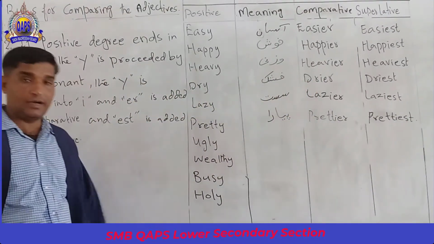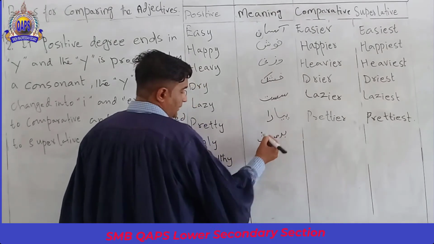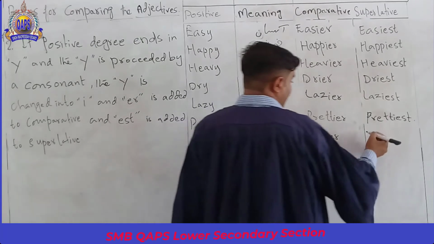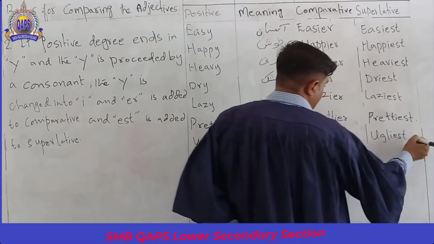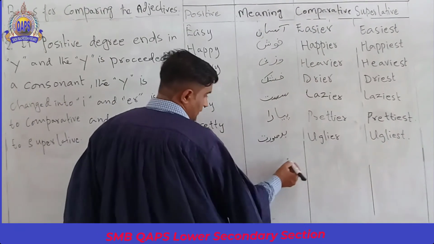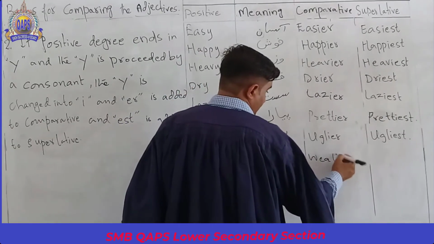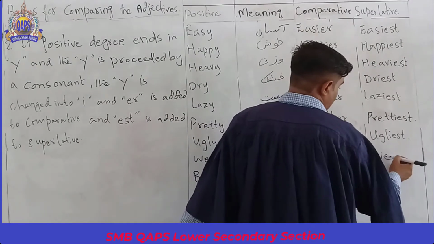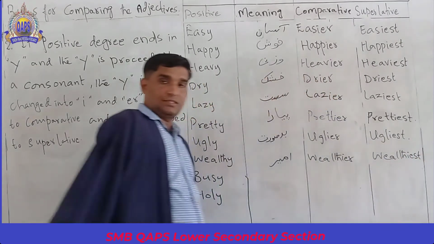Next is ugly, which means bad-looking. Uglier is the comparative and ugliest is the superlative. Next is wealthy. Wealthy means rich. Wealthier, and also wealthiest.